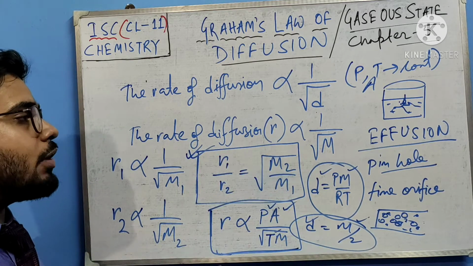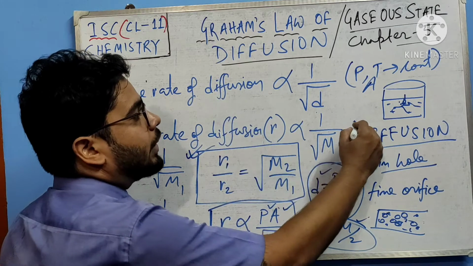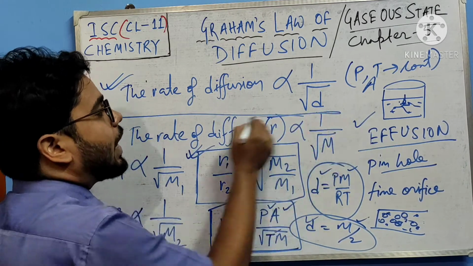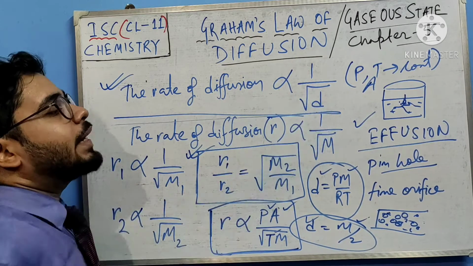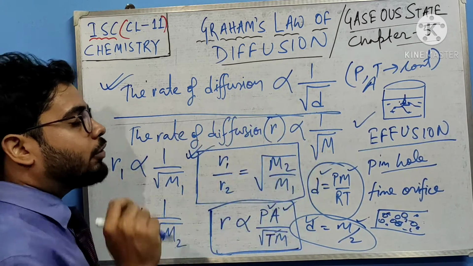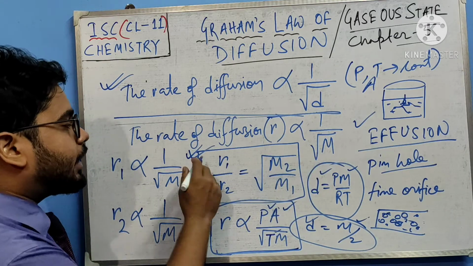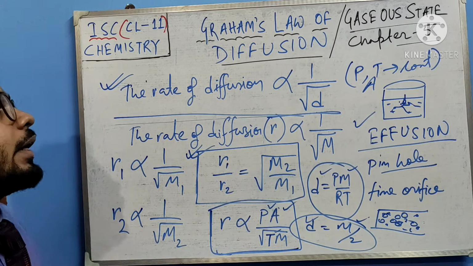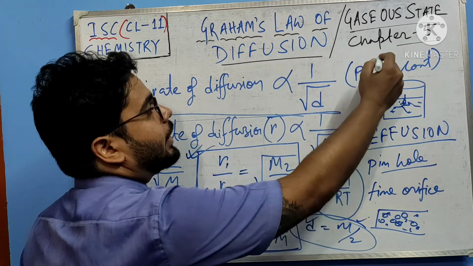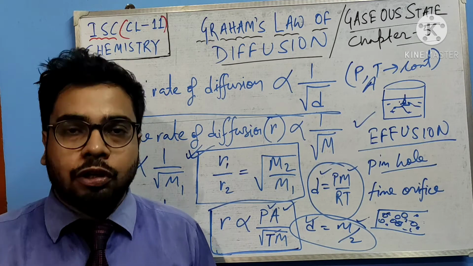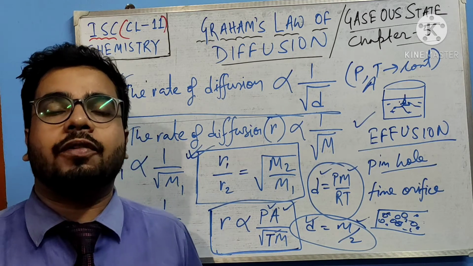So I hope till here you have understood what is diffusion, what is effusion, and what is Graham's law of diffusion. When Graham's law is asked, we have to state it with density. But the application of Graham's law takes us to the molecular mass also, and in numericals we are going to use R1 by R2 equals root under M2 by M1. And please remember, pressure, temperature and area are constant. Now we will see a few numericals based on Graham's law of diffusion.